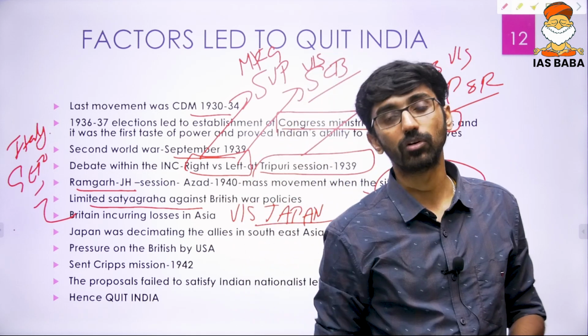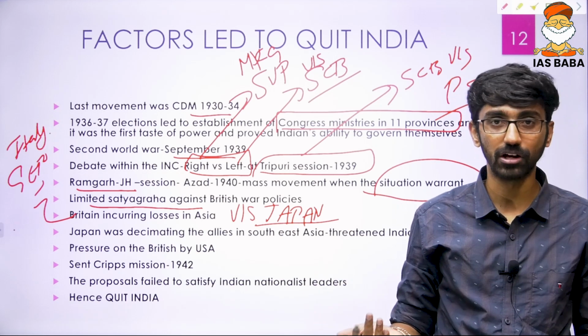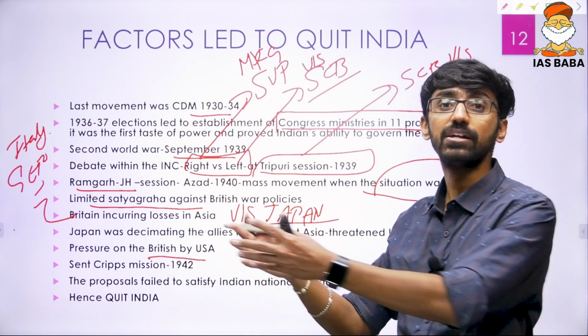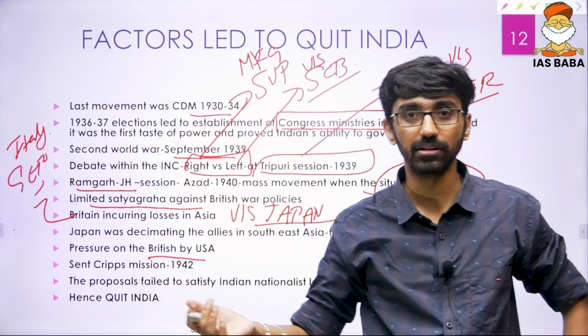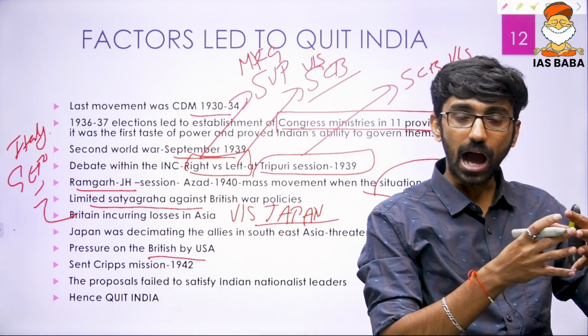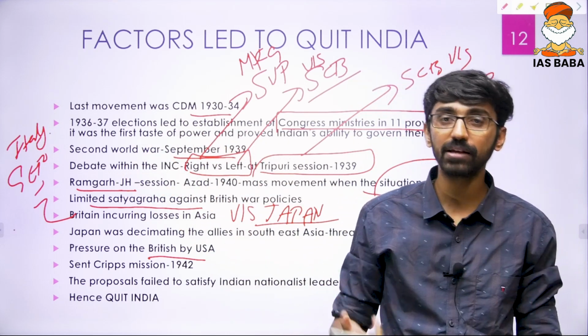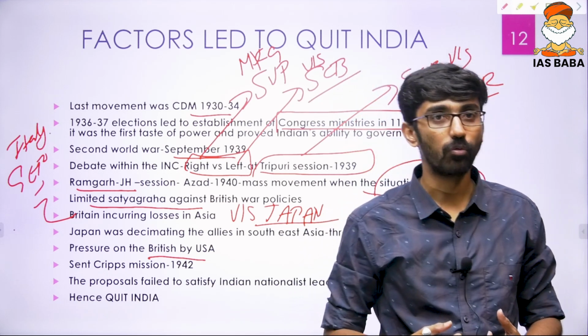That is the British government we are talking about, particularly the allies of Britain, the USA, France, and every other government. They put pressure on Britain to get the support of Indians to defeat the Japanese in India, because Indians were not officially supporting the war policy. Only the Indian army was being used by the British, because the army was under the command of the British government. But Indian people as a whole, Indian leadership as a whole, did not support the British war efforts.